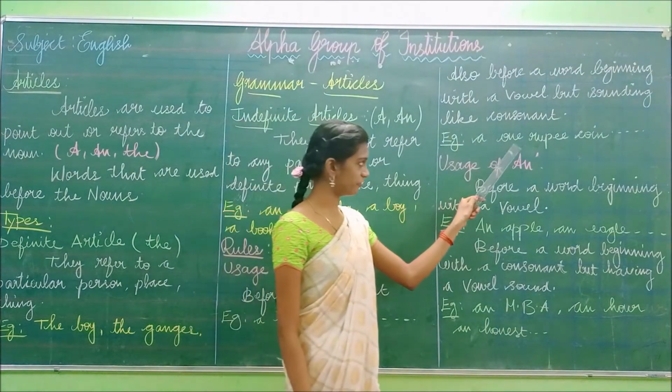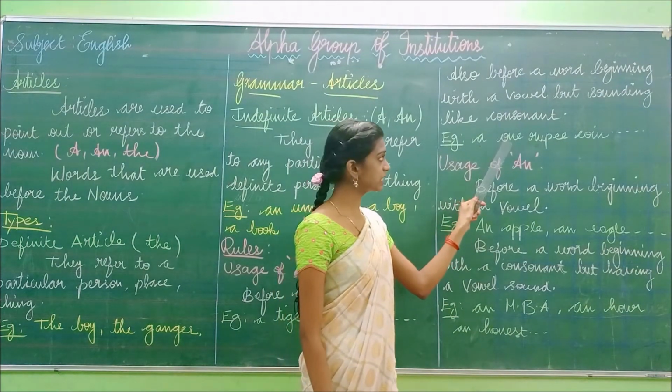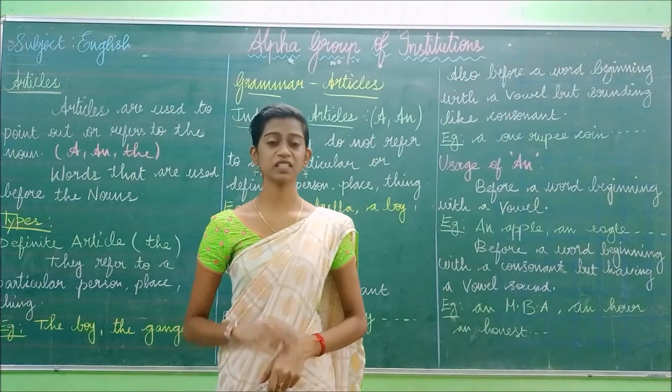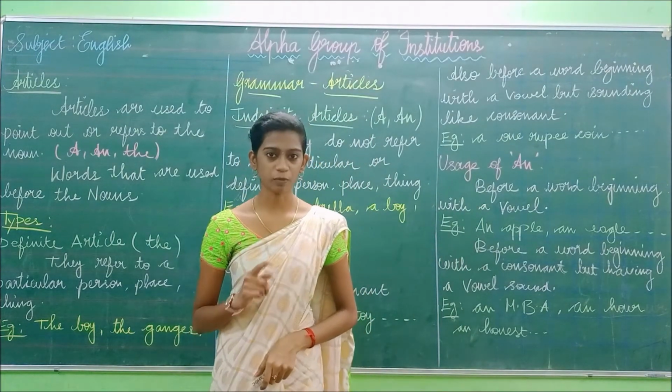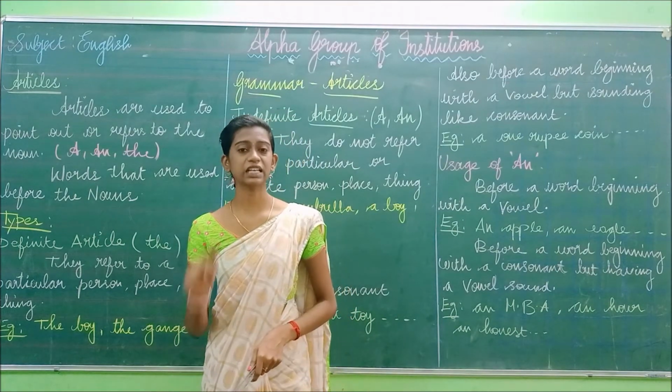So this word starts with the letter O, a vowel, but it sounds like a consonant. You should not say it as o-ne, okay. You have to pronounce it as one. So in that case, it sounds like the consonant W, okay, one.